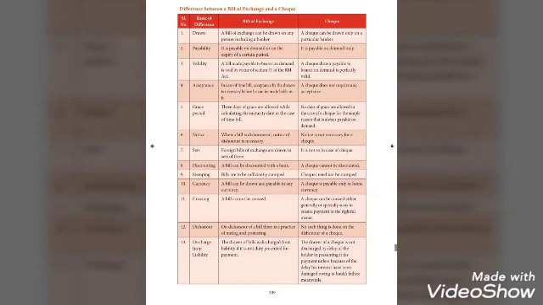And the next difference is discounting. Under bill of exchange, a bill can be discounted with a bank. Under check, a check cannot be discounted. The next difference is stamping. Under bill of exchange, bills are to be sufficiently stamped. Under check, checks need not be stamped. And the next difference is currency. Under bill of exchange, a bill can be drawn and payable in any currency, but a check is payable only in home currency.